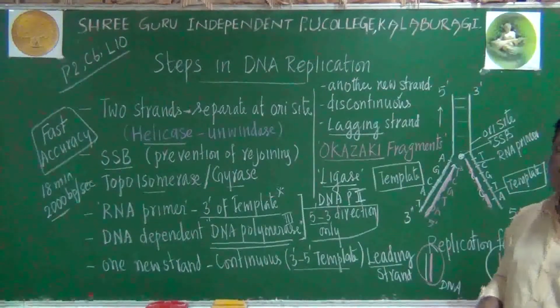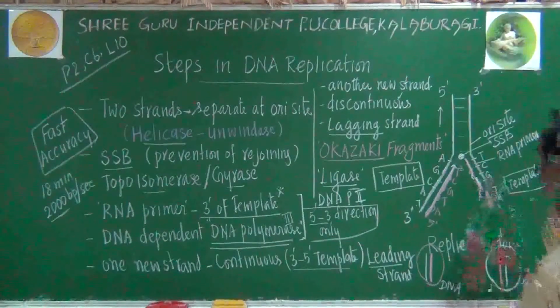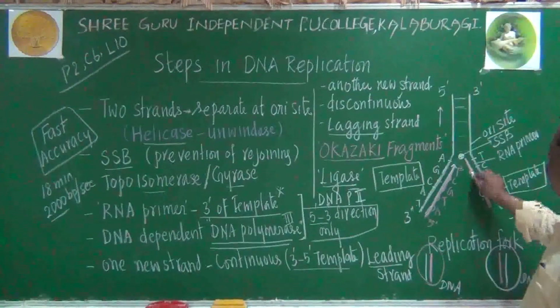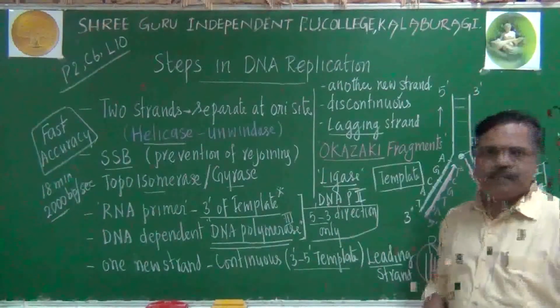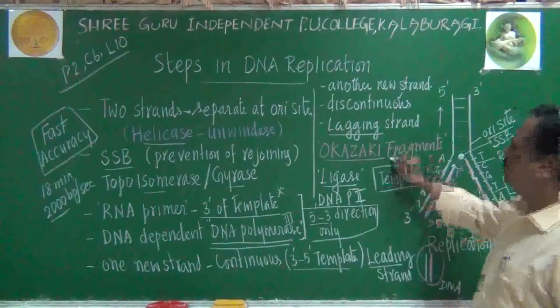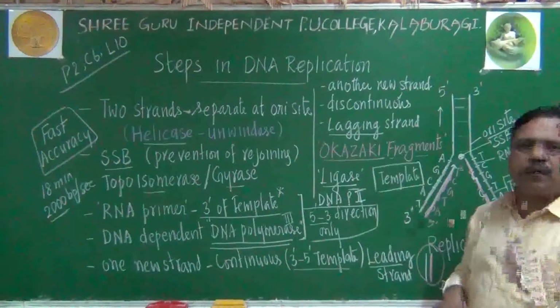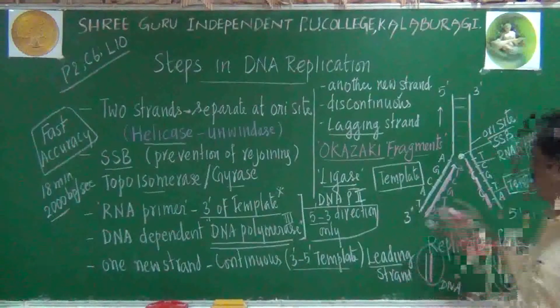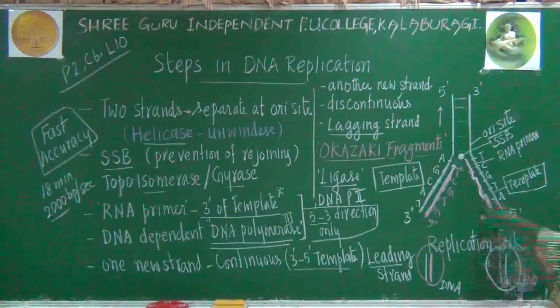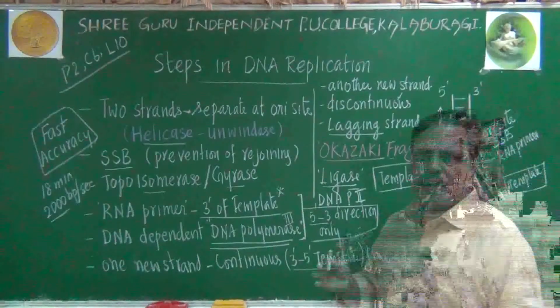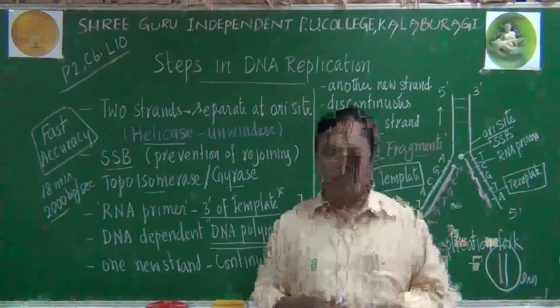Finally, even the lagging strands will be connected by one enzyme called ligase. What are the fragments of that lagging strand? They are called Okazaki fragments. Okazaki fragments will be connected by ligase enzyme. They will also become a complete daughter molecule.